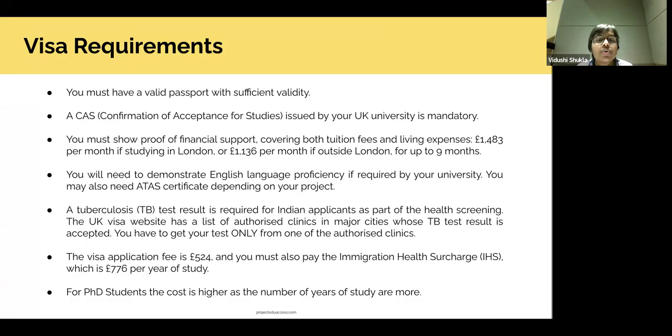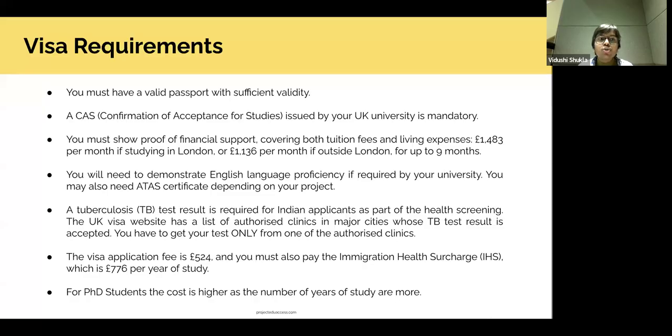Also, you may be exempted from English language proficiency requirements. You need to inquire that with your university. So please ask your university if you're exempted from it, and they will mention that in your CAS letter also, that you are exempted, and then you will not need to provide a language proficiency certificate. Mostly PhD students can do that. Several universities like Edinburgh allow for exemption if you have done your masters from specific universities in India, and they exempt you from having to give any language proficiency certificate.